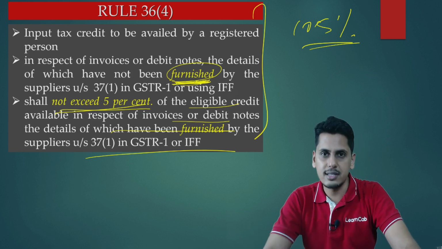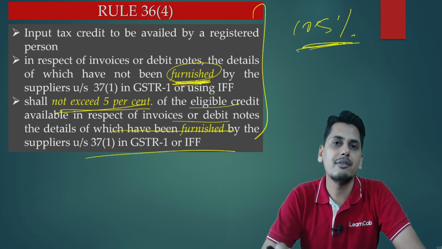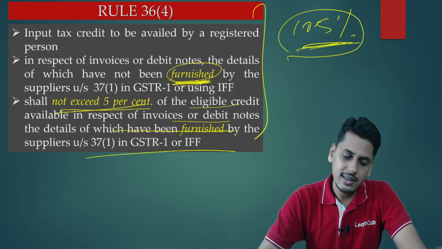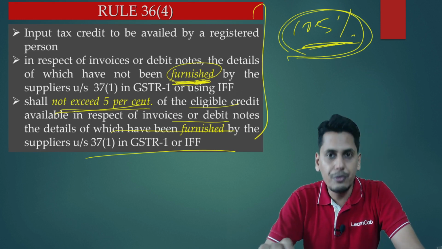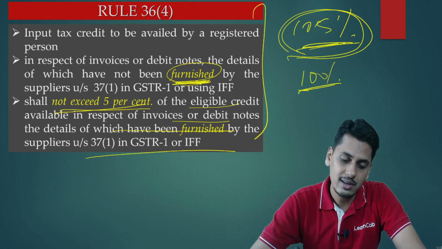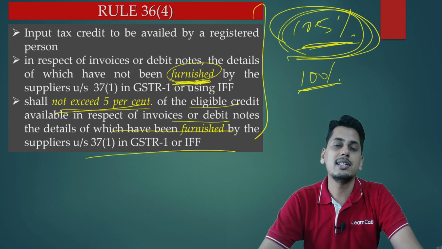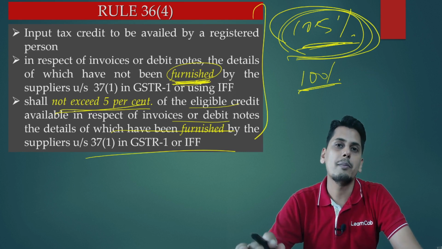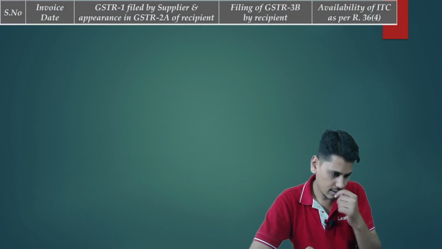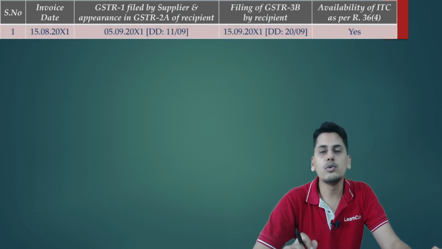Otherwise, the major difference is that from 110%, it has now come down to 105%. And friends, the way the government is approaching this, 105% in future is further going to come down to 100%. So currently it is 105% of eligible GSTR 2A credits, subject to a maximum of eligible book credit. So now friends, this discussion is over. Now we move on further.